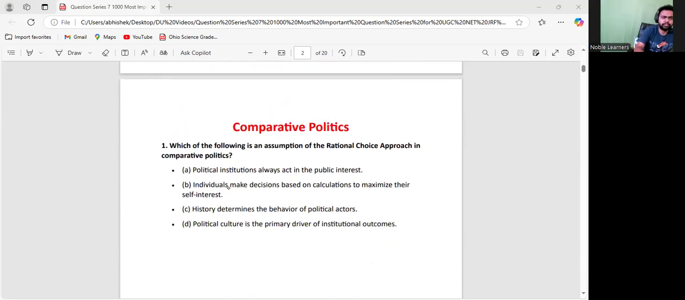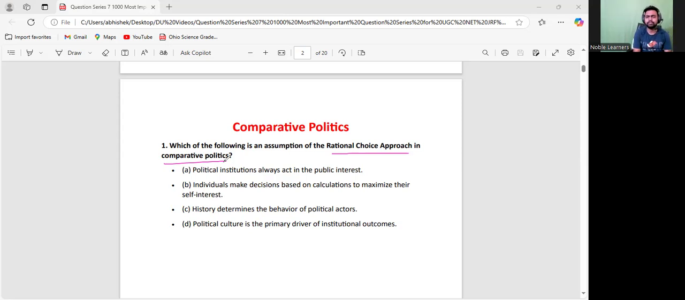So let us go to the first question. First of all, which of the following is an assumption of rational choice approach in comparative politics? Let us understand what the rational choice approach is. The rational choice approach says that the bureaucrats are trying to maximize their interest. They are trying to have more benefit for themselves rather than the benefit or development of society. Therefore, they are inflating the budget. The work which could be done in 500 rupees, they could spend 2000 rupees so that they could have more and more money in their pocket. So this is what the rational choice approach is all about.